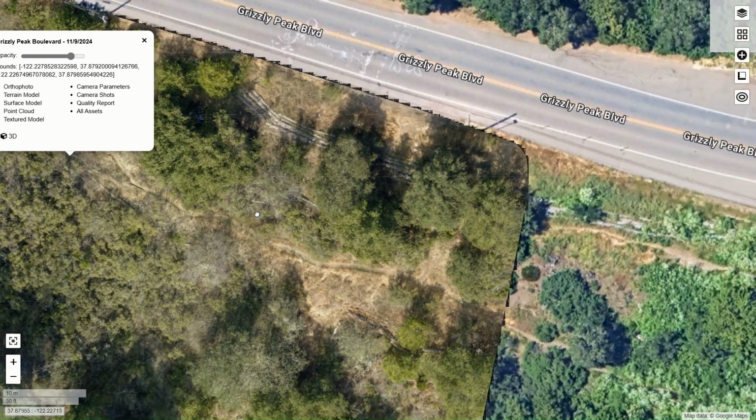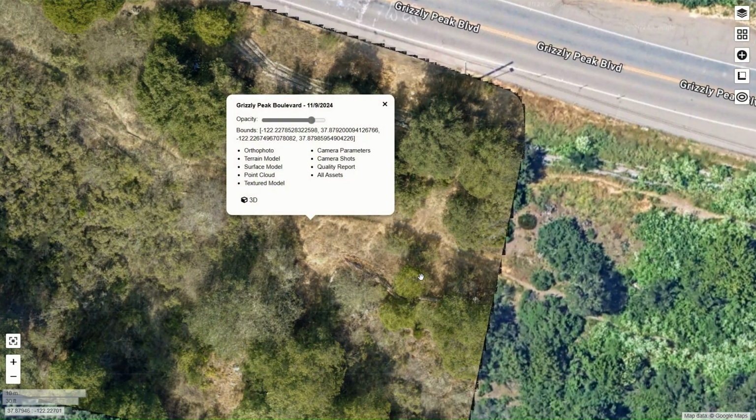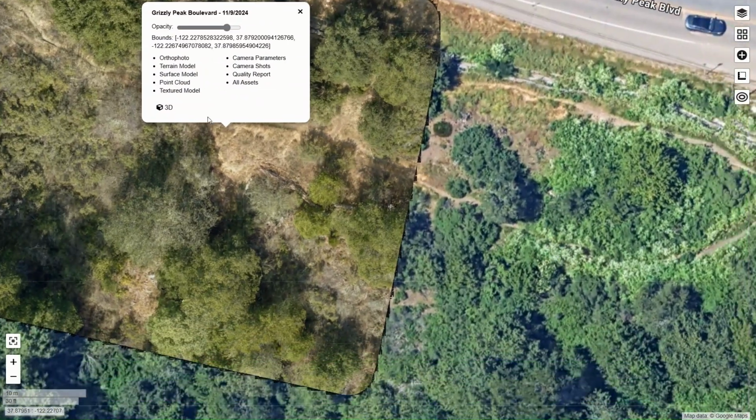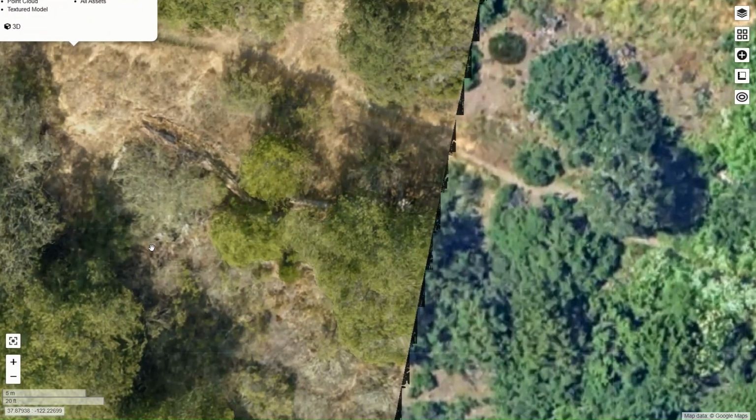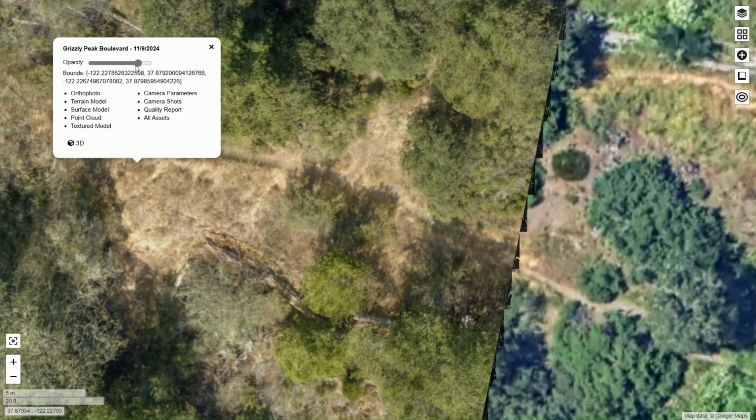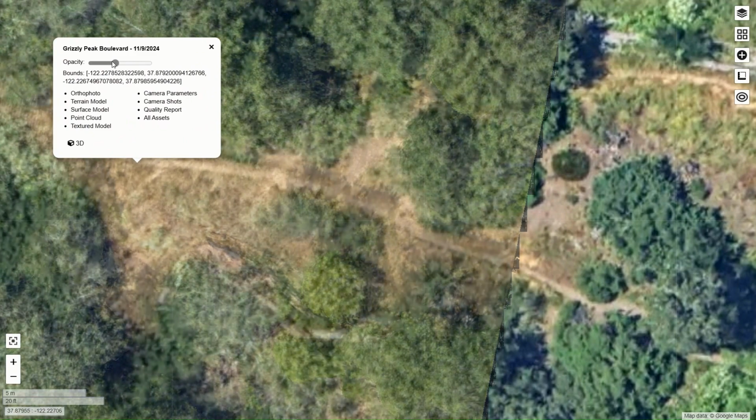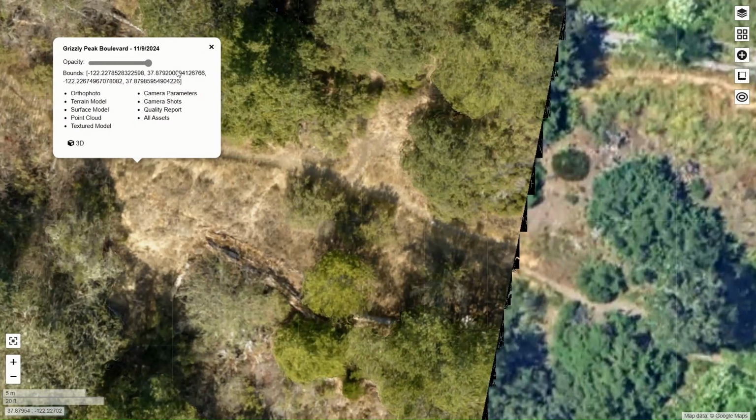And one thing that's kind of interesting here is if you put them side by side and zoom in a bit and compare the maps, you're going to see the resolution is much better on the orthophoto than it is on the Google Maps.